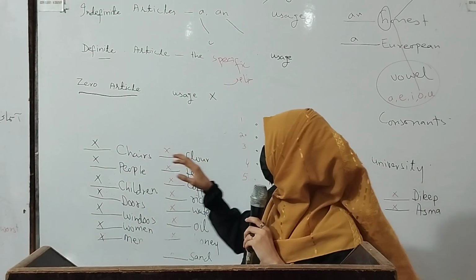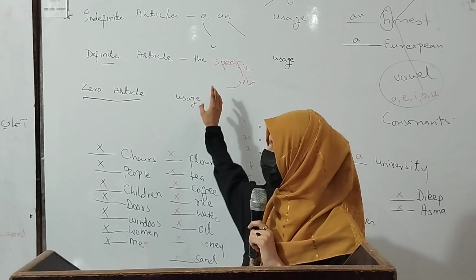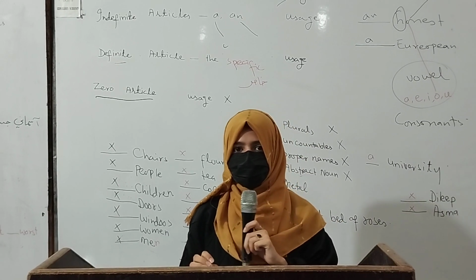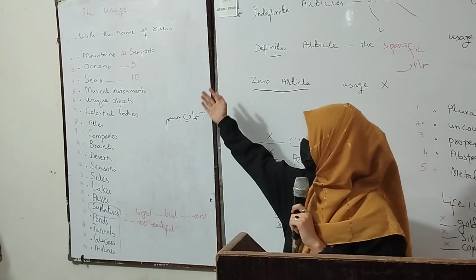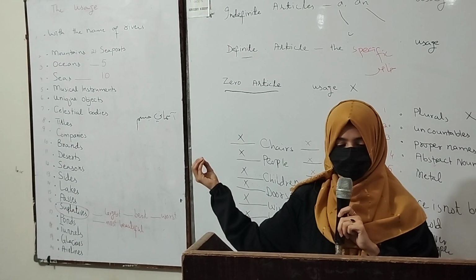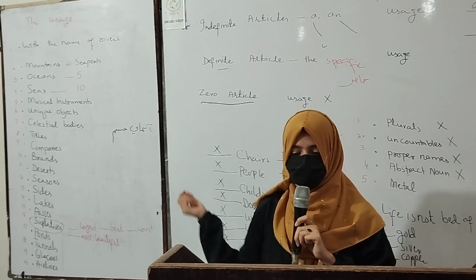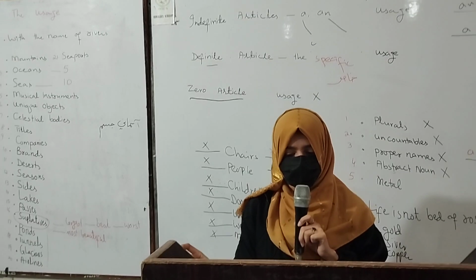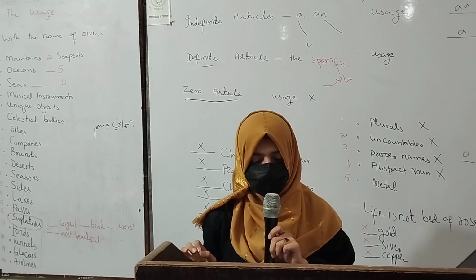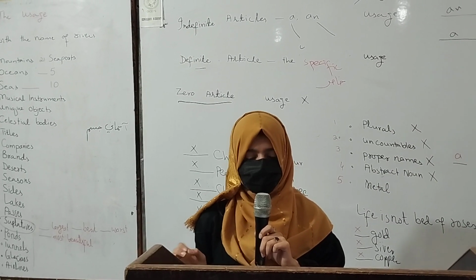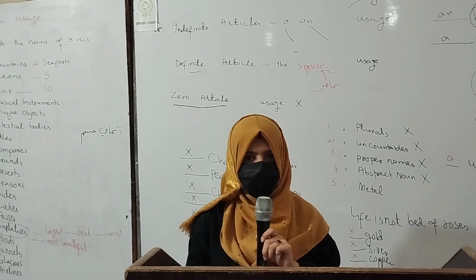Then third, I told about definite articles. The definite article is used with specific and unique words. I told about the usage of the with the names of rivers like the Ganga, the Indus. Next, mountains. And then oceans, like the Southern Ocean, the Antarctic, and seas, the Red Sea, the South China Sea, and the Java Sea. Thank you.